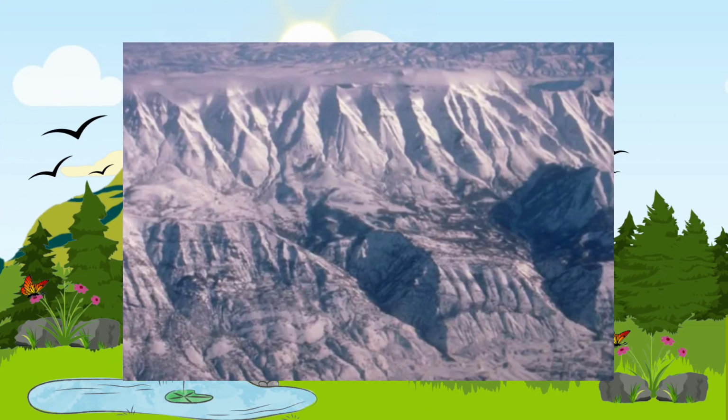Basin and Range Province is a vast physiographic region covering much of the inland western United States and northwestern Mexico. It is defined by unique basin and range topography, characterized by abrupt changes in elevation, alternating between narrow faulted mountain chains and flat arid valleys or basins.